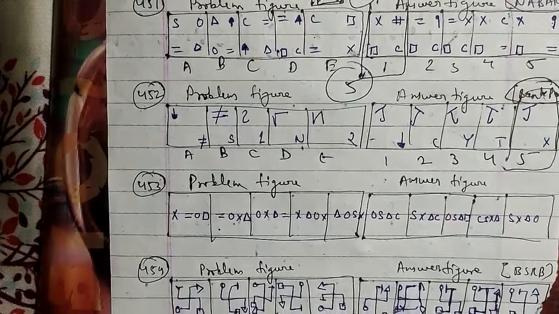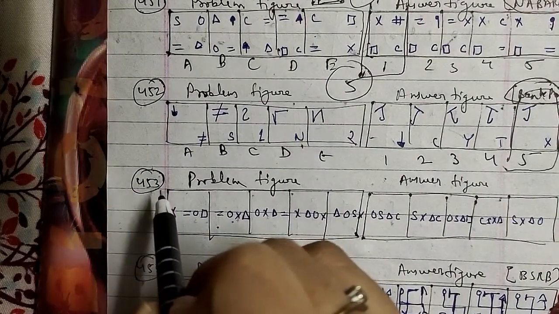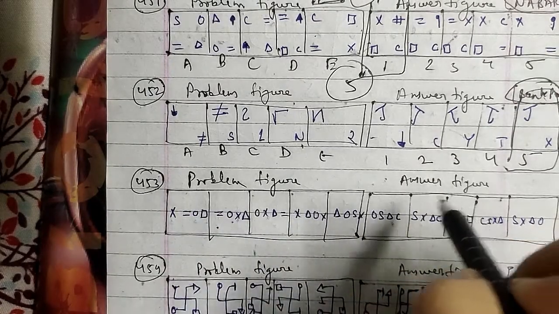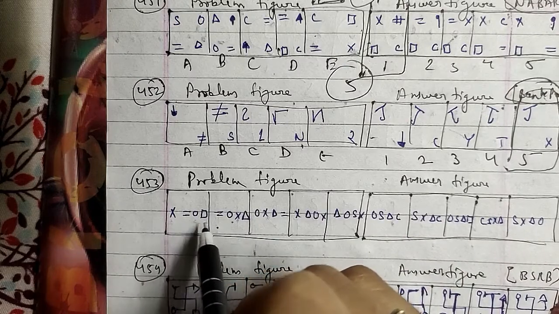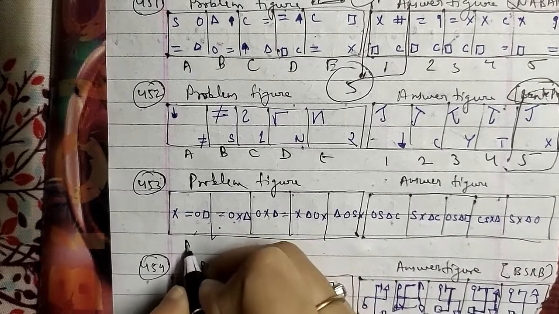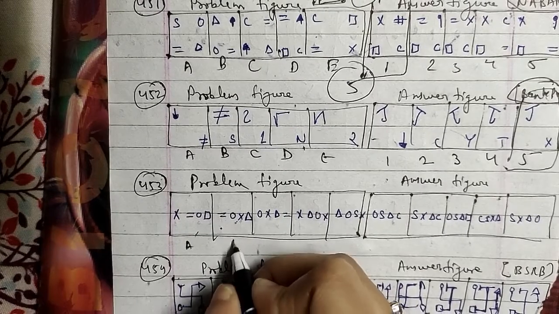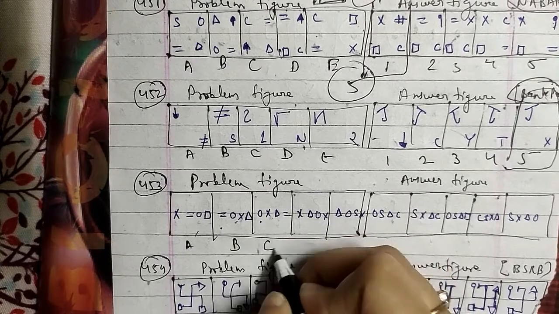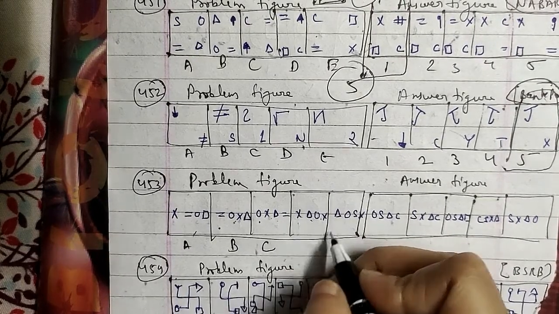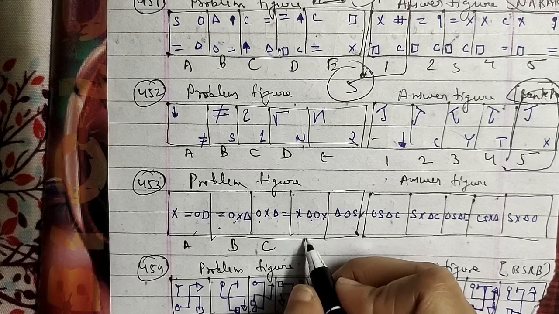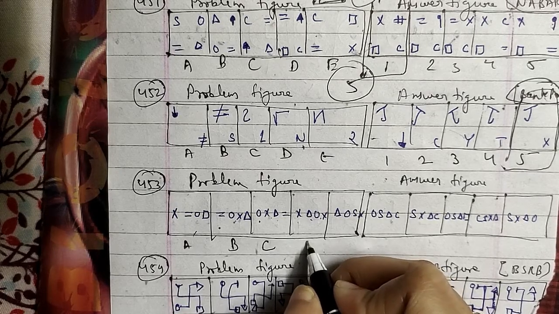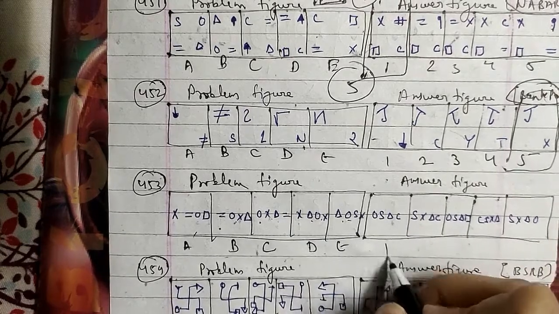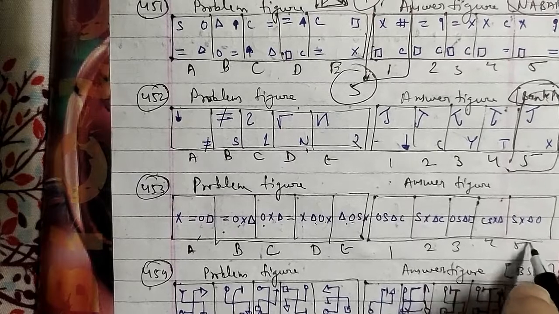Let's go ahead with another one, and that is the 453rd question of the session. Here are the problem figures and the answer figures as well. These are: multiply, equal, circle, rectangle, this is figure A; then equal, circle, multiply, triangle, figure B; then circle, multiply, triangle, and equal, that is figure C; then multiply, triangle, circle, and then we have an equal sign, that is represented by figure D; rectangle, triangle, circle, and multiply, that's figure E as well. These are the answer figures, 1 2 3 4 5 as well.